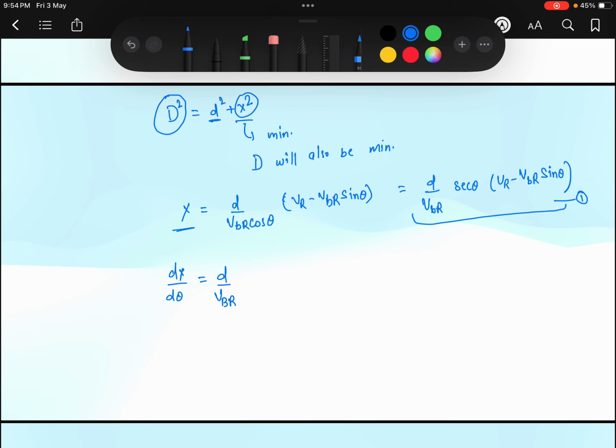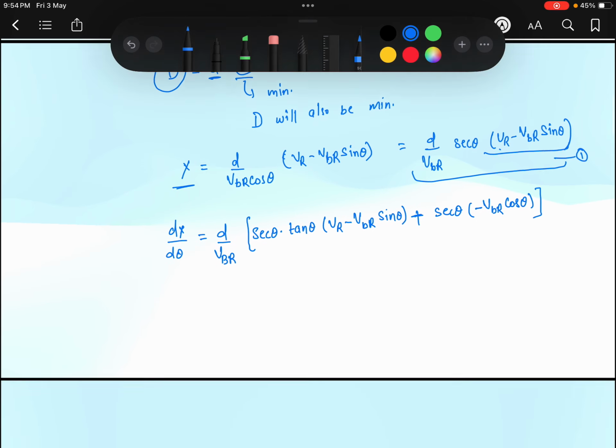The differentiation of secant theta is secant theta tan theta, into the second term, which is kept constant, VR minus VBR sin theta. We are taking d divided by VBR as a common term, plus secant theta, which is constant, into the differentiation of this term, which is negative of VBR cos theta.